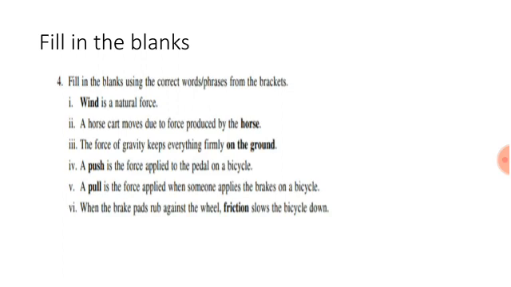The fifth statement is, a dash is a force applied when something applies the brake on a bicycle. The options are pull or push. So the correct answer is pull. The last statement is, when the brake pad rubs against the wheel dash slows down the bicycle. The options are gravity or friction. So the correct answer is friction.